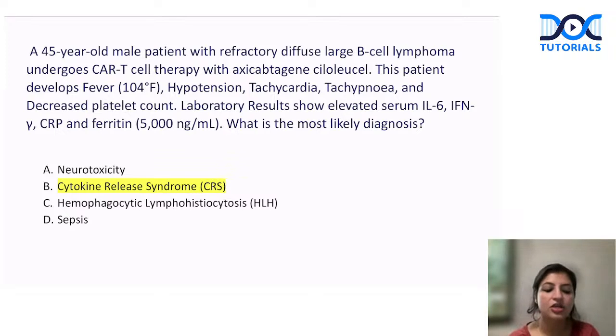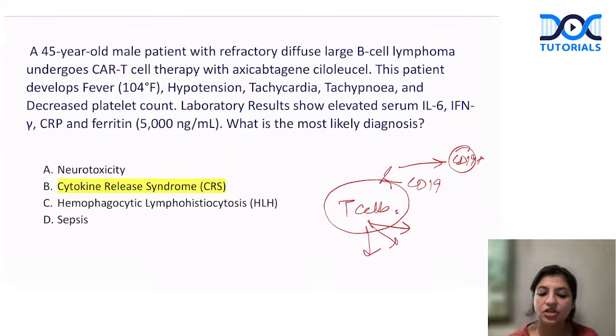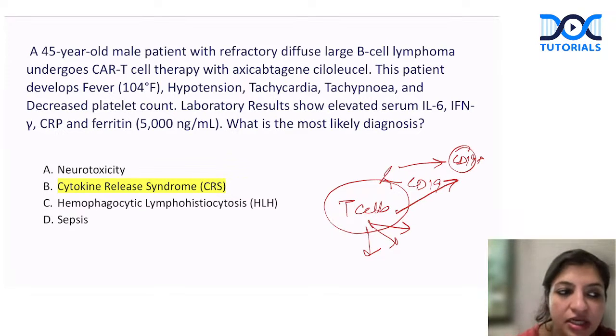So CAR-T cells are nothing but modified T cells, in which we put a receptor for whichever tumor cells we want to target. Okay. So what happens is this, let's say it's a CD19 CAR-T cell. It will identify the tumor cells, that is CD19 positive tumor cells. It will catch them. So once the CD19 positive tumor cells and the receptor engage, these T cells will start releasing cytokines, and it will kill this tumor cell.